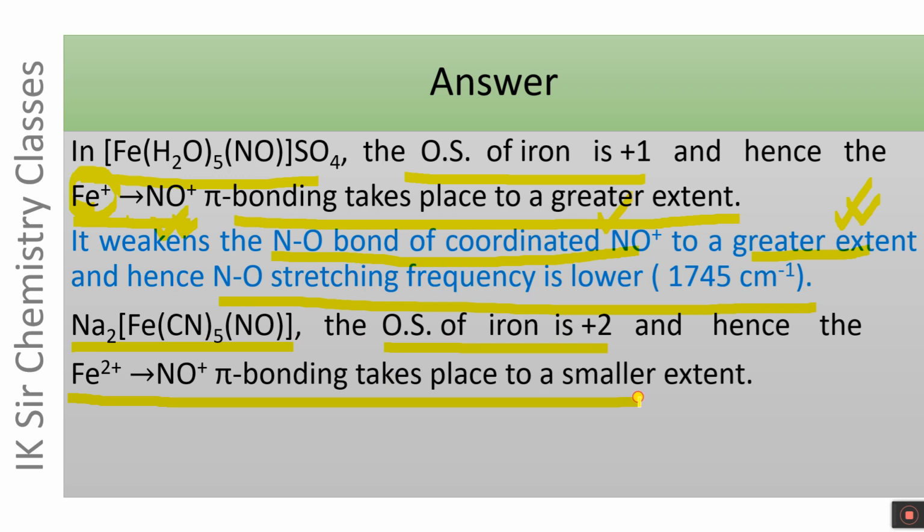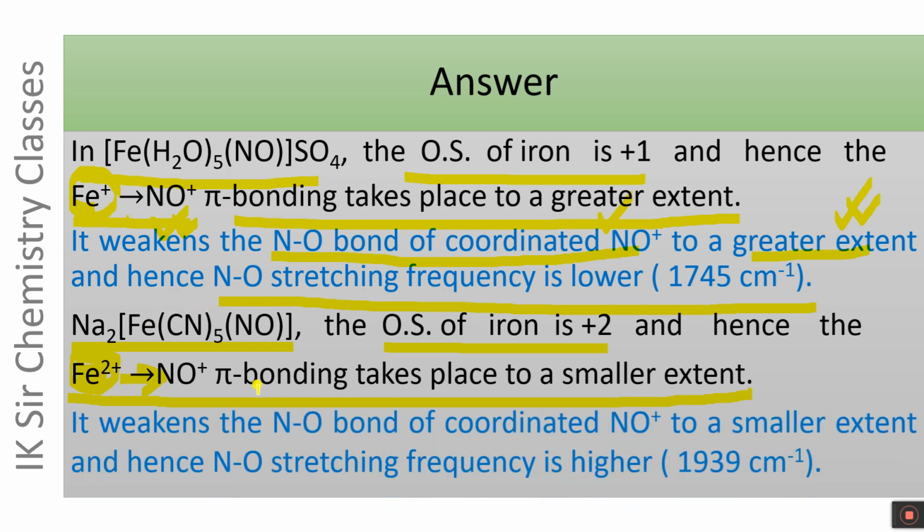But in sodium nitroprusside, the oxidation state of iron is +2 and hence this pi bonding takes place to a smaller extent because the oxidation number of iron is +2 and it has little tendency to donate its electron pair to NO plus ion. And when pi bonding takes place to a smaller extent, it weakens NO bond of coordinated NO plus ion to a smaller extent, and hence NO stretching frequency is higher, 1939 centimeter inverse.